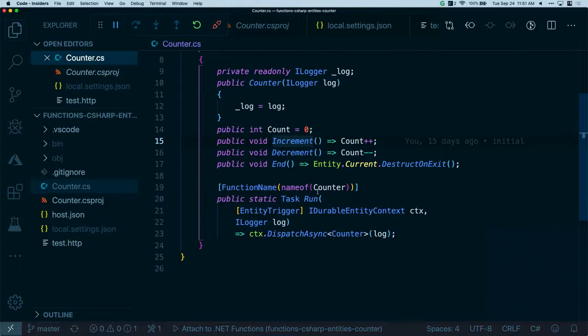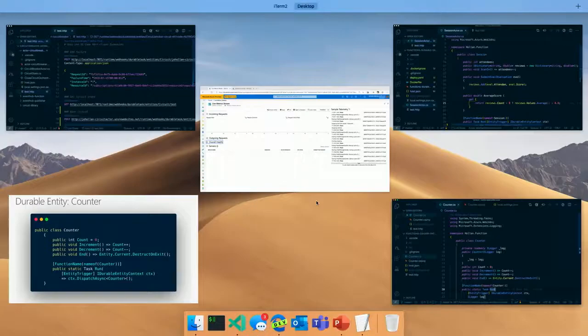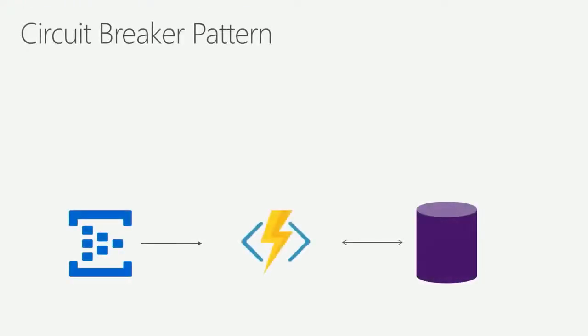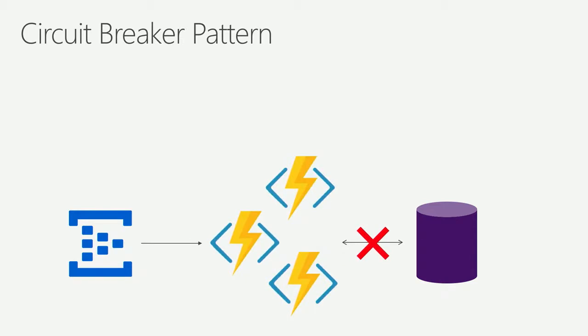The last pattern I want to show with durable entities, this gets a little bit more advanced, so hopefully you've been able to follow along so far. It's actually a pattern that I've come up against a lot running serverless functions. So let me walk you through this scenario here. Imagine I have a simple architecture like this. I have Azure Event Hubs that I'm sending thousands of events to every second. Those events are triggering a function, and that function maybe needs to update some data in a database like Cosmos DB or SQL. Well, behind the scenes, as these thousands of events are coming in, my function is actually probably going to scale, right? It's going to scale to many, many instances.